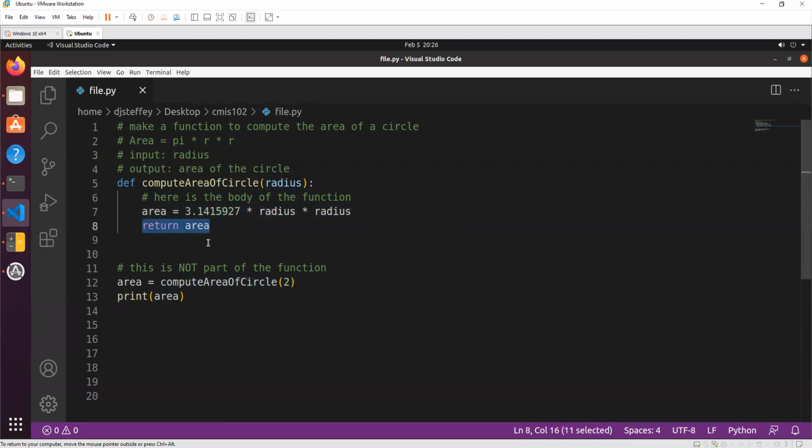But this one is special because it has this return. So when Python sees this return, it remembers what you are returning. Here, it's just whatever we computed. And when it sees return, it goes back to where it was before it executed the function. So it goes back to where it left off, and this is where it left off. This is what it did. So it knows, okay, when I see return, I need to go back here and go to the next line. So the next line is the print.